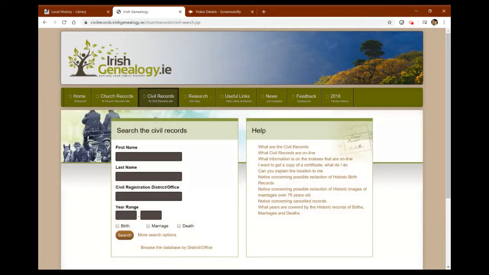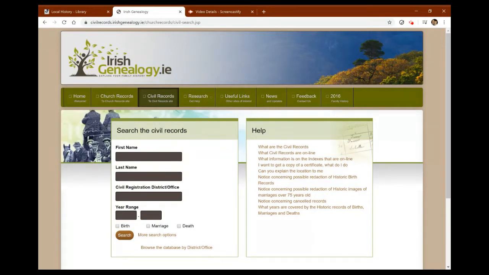So when we click into that, you can see it's very similar to the census records that we were looking at the other day, where all they're asking for is the first name, the family name, and this time, instead of asking for parishes or townlands, they're asking for the civil registration district. So if you are looking for a family that was around Monaghan, it would be Monaghan. Prior to this going up online, you would have had to go through the offices at Ruski and Monaghan to get these records. So it's great that they are now available online.